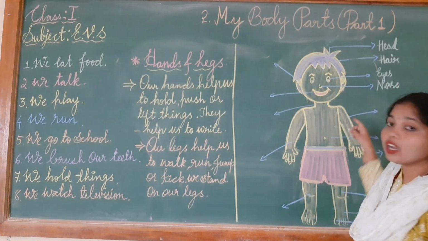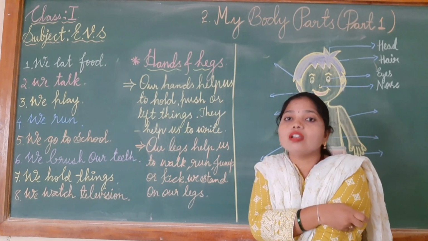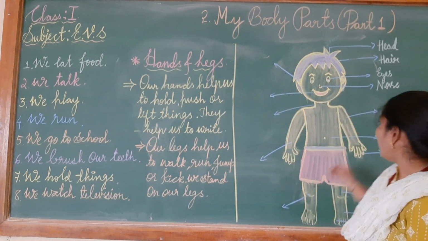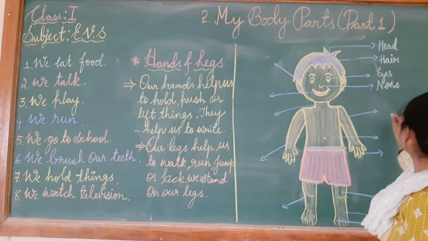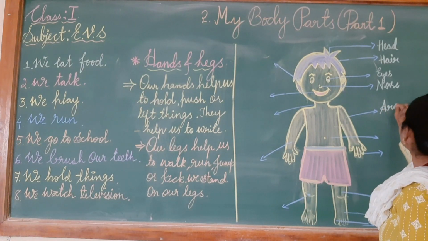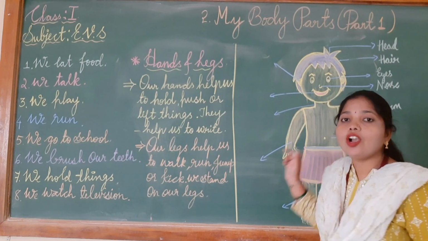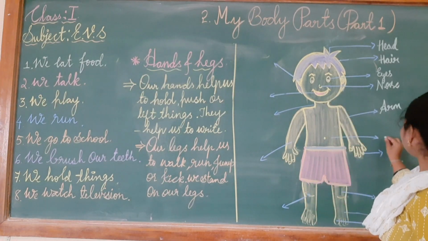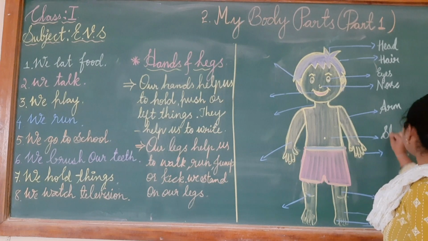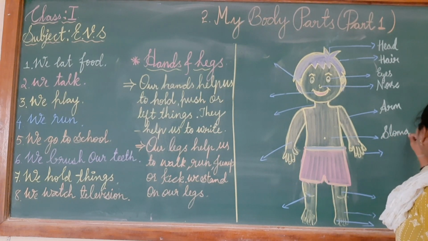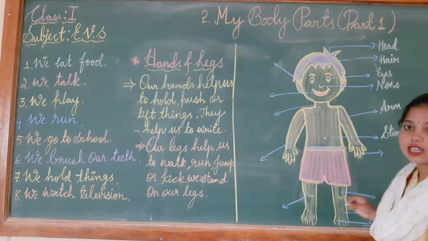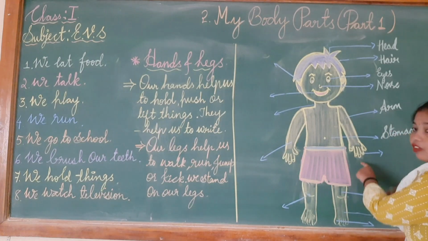Next is what children? This is called arm. So I will write here arm. A-R-M. Arm. This is called what children? This part is called stomach. Stomach spelling is S-T-O-M-A-C-H. Stomach.